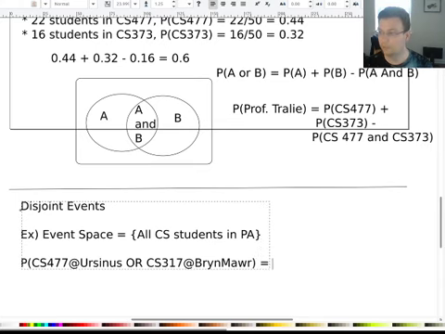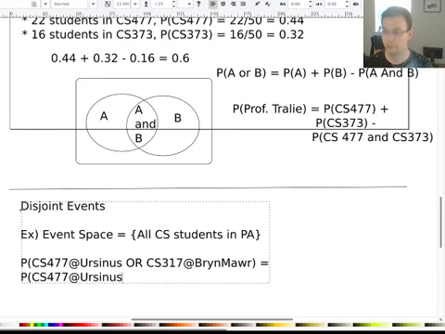Well, in this case, it turns out that I actually can add them together because there's no overlap between the two. So I can just say, given that you're a student in PA, I'm going to carve out a part of the event space that is unique to Ursinus and a part of the event space that's unique to Bryn Mawr, and there's no overlap. So I can add the probability.